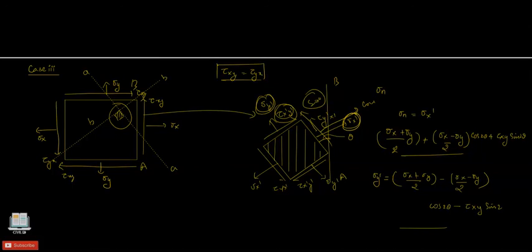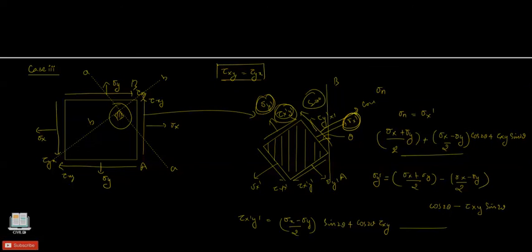And tau x dash y dash will be equal to sigma x minus sigma y divided by 2 times sine of 2 theta, plus cos of 2 theta times tau xy. So these, tau x dash and sigma y dash, are nothing but the stresses acting on any plane within the structure. So with this we complete the different cases.